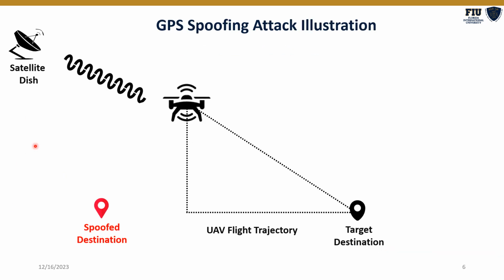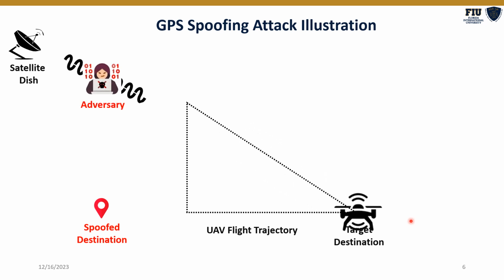Let's have a look at one of the most commonly reported and investigated attacks in UAVs, the GPS spoofing attack. This is a UAV, and this is the flight path that it is supposed to follow. In order for the UAV to go from its current location to the target destination, this will be the movement.